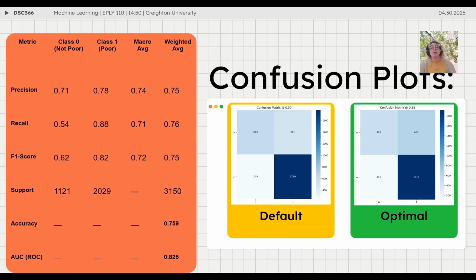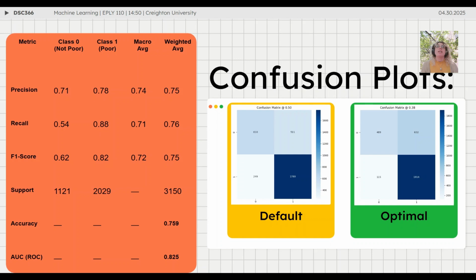Here we have a little bit more evaluation of the determination of the threshold with the confusion matrix. You can see the performance of the model in general using a 0.5 estimate. We correctly identify 88% of poor households using a 0.5 threshold, but only 54% of non-poor households, leading to a high type 1 error of 46%, meaning a high proportion of people are being misidentified as not poor when they are in fact poor.